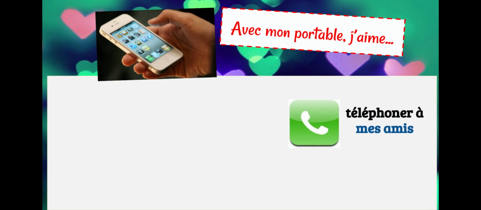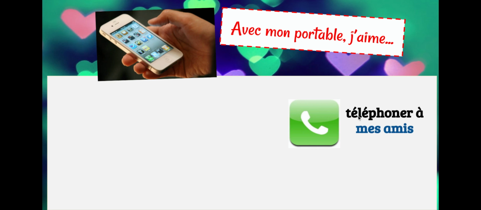And then this is a bonus word that you'll learn later this year, but avec means with. So that might be an extra credit question sometime. Avec means with. So we have with my phone, I like. And the first word is téléphoner. Say that verb for me, téléphoner.